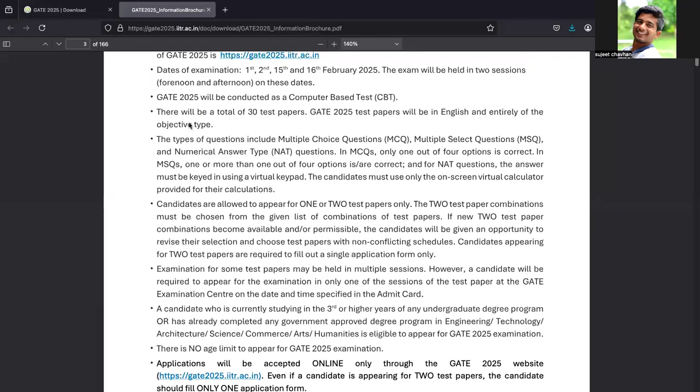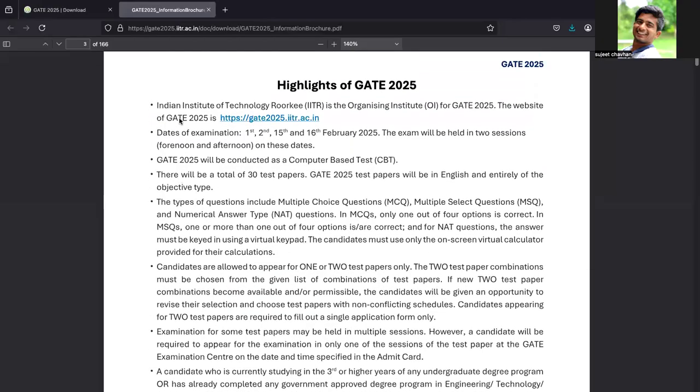The next thing is GATE 2025 will be conducted as a computer-based test. They will have an online application to write the GATE exam.